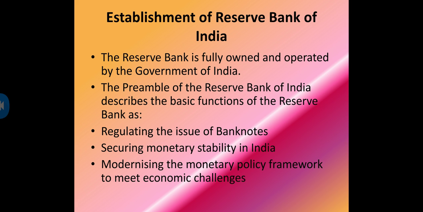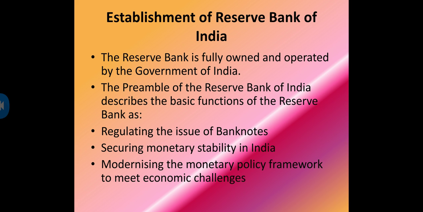Ten directors are nominated again by the central government, and one government official is nominated by the central government. I repeat: one governor, four deputy governors, four directors from the four local boards, that is north, east, west and south, ten directors appointed by the central government, and one government official again selected by the central government.